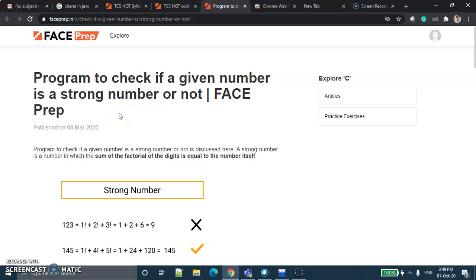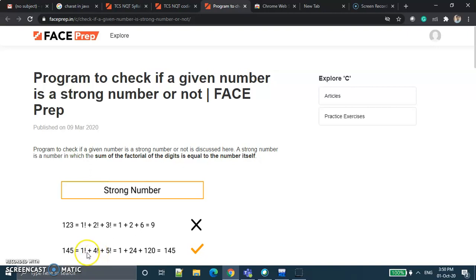So here we can see, what is a strong number? If the sum of the factorial of the digits is equal to the number itself, that is called a strong number. Like, for example, 1, 2, 3: 1 factorial plus 2 factorial plus 3 factorial. So 123 is not a strong number, but 145 is a strong number.